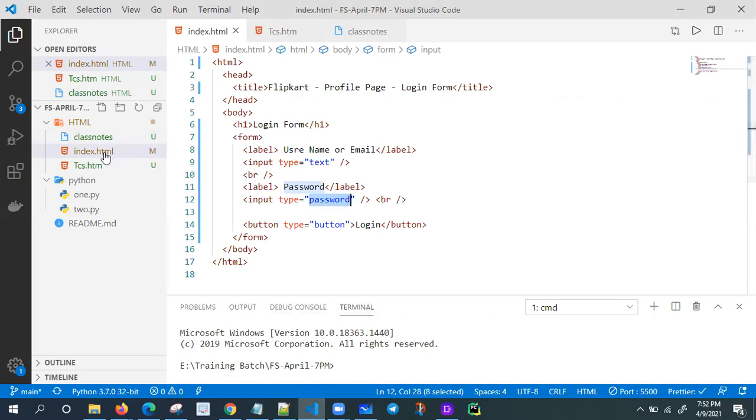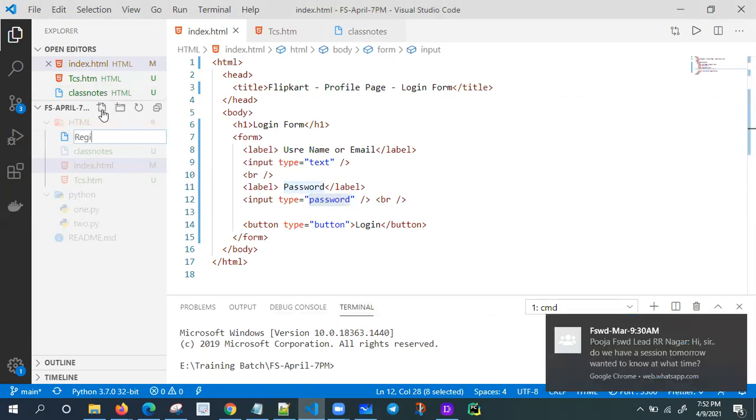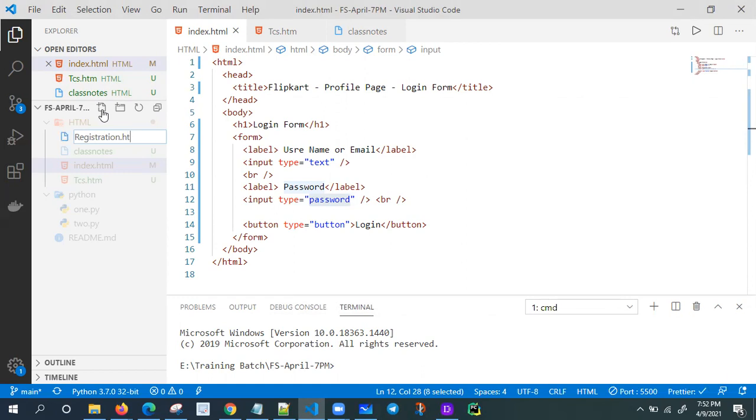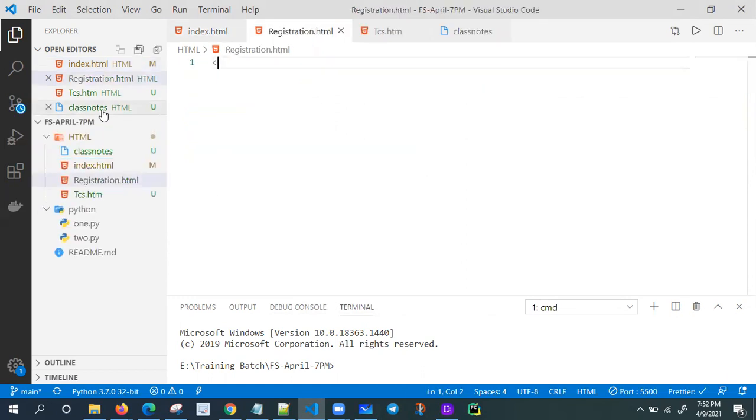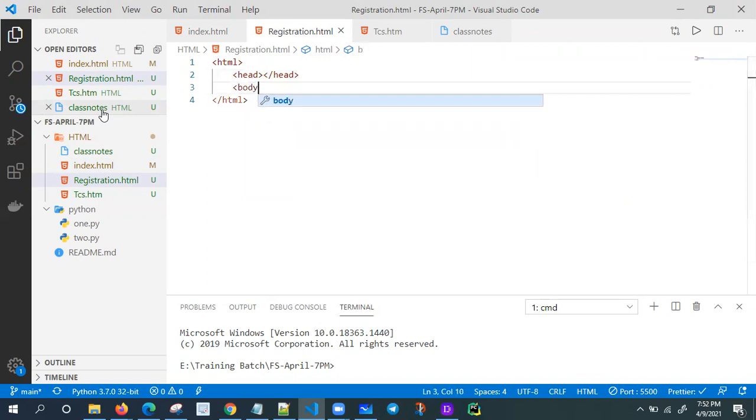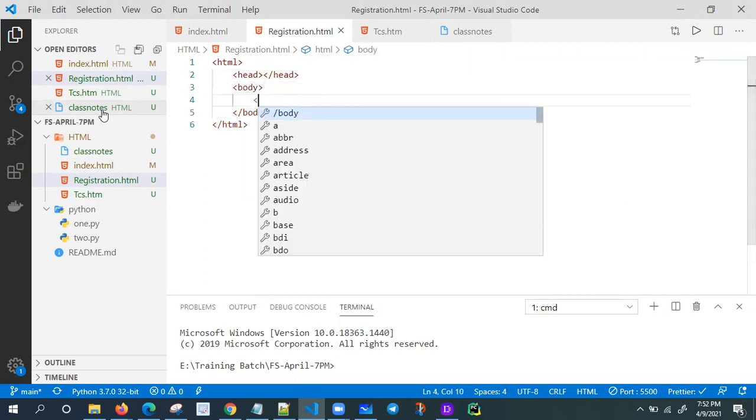Let me create one more web page, a registration page, and you'll get one idea. A web page definitely ends with .html. So let me create registration form.html, and inside html I need a head tag, which I don't want now, and one body tag, and one form.